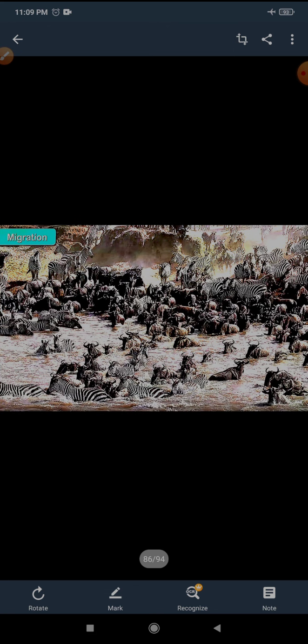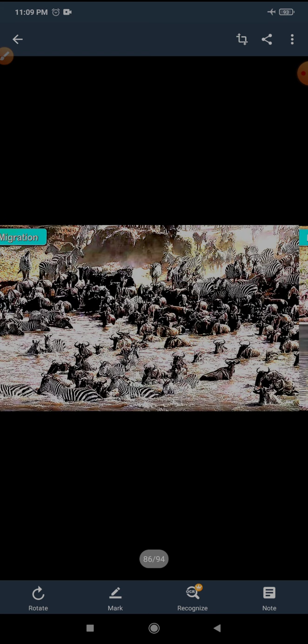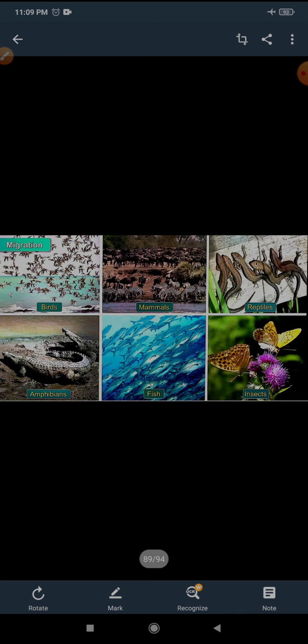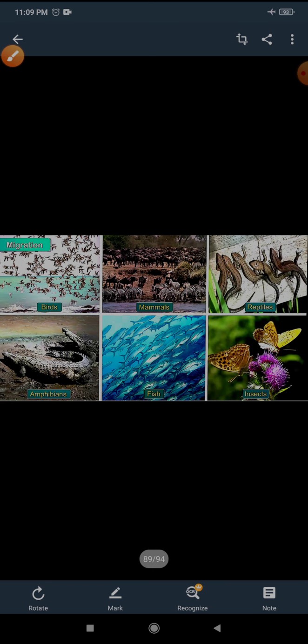You can see how they are moving in a group. For example, birds, and even insects. Birds, mammals, reptiles, amphibians, fishes, and insects migrate.